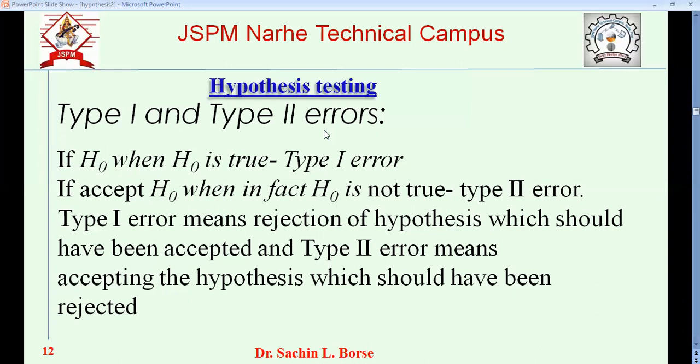So we reject the H0. For the example, for two defective pieces in 100 sample it is accepted.